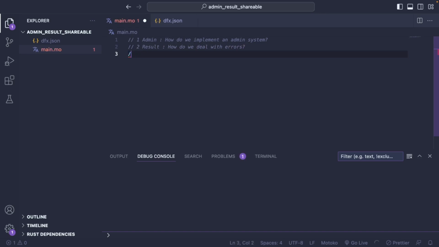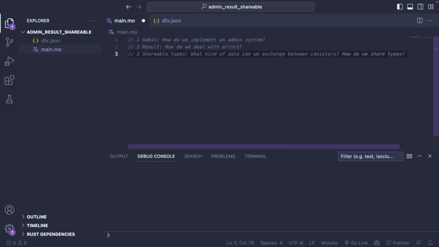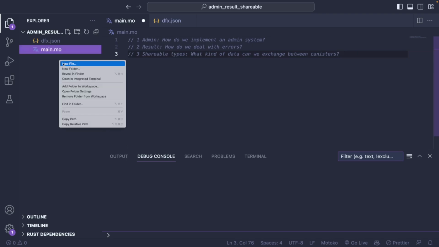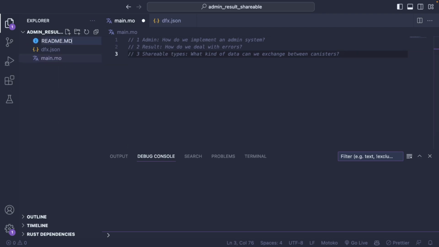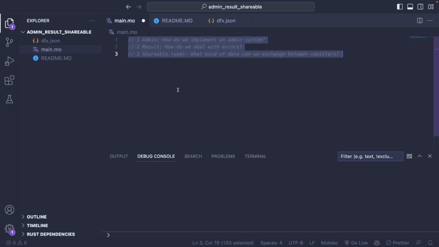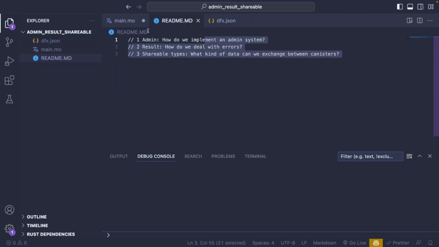And the third component of this lecture is going to be the shareable types. This answers the question of what kinds of data we can exchange between canisters, or what we can interface with, because some data can only be private to the canister. Some of the data can also be shared to the outside. So I'm just going to create a README so I can keep those questions.